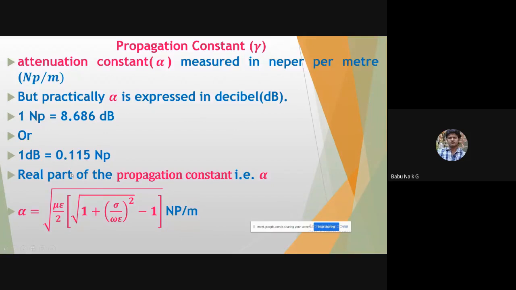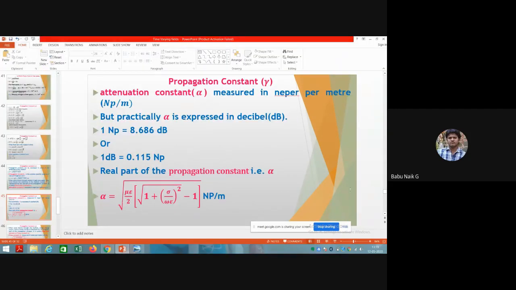Further, you can calculate the attenuation constant alpha with a formula. There is a derivation, but it is not included in your syllabus, so you can remember only this equation.